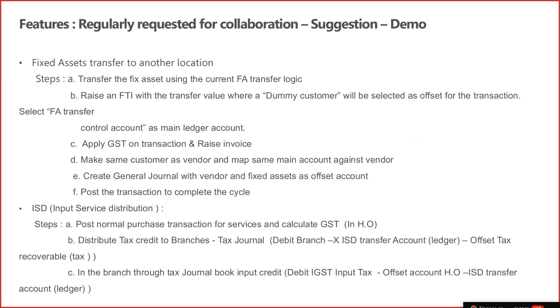Another requirement which is associated, and which you may be thinking of, is that you have to post an invoice there. When you do a distribution, you have to post an invoice, and for that, in the tax journal you have to create an invoice template where you can generate an invoice as well. We will also look in the future at whether we can provide a template for the invoice, but for now you have to provide a template which you can generate when you are doing a distribution, posting a tax journal there. So this is a workaround which you can apply.